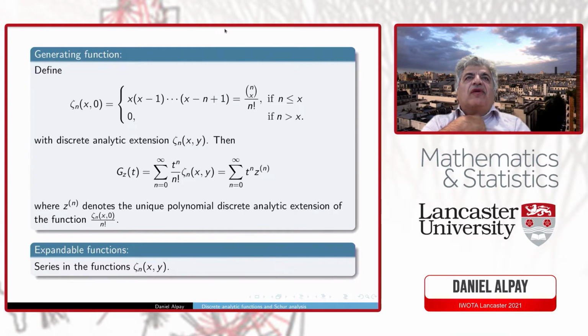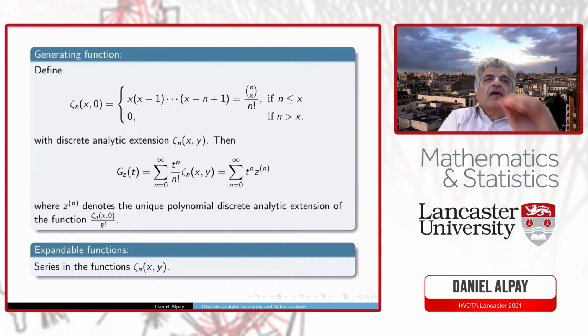And we have this generating function here. And as I will show in one of the next slides, this generating function will play the role of the exponential. You see here, maybe you don't see the factorial n, but it is hidden here. It's just easier to write the notation without the factorial n in this definition, but the factorial n is in the background, as you can see here. And expandable functions are really series in functions of zeta n of x, y.